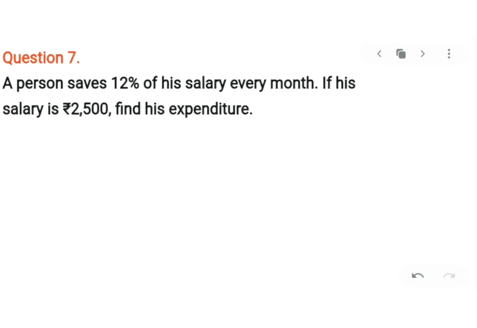Next, problem number 7 says, a person saves 12% of his monthly salary. If his salary is 2,500, find his expenditure. Now, my dear kids, the total salary is given as 2,500. Correct? Yes. So now next is 12% is saving.